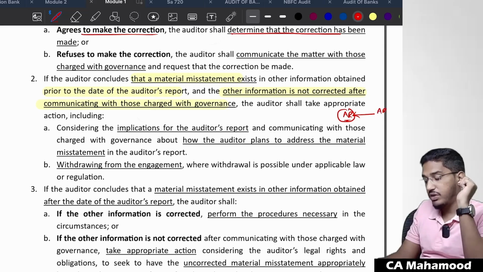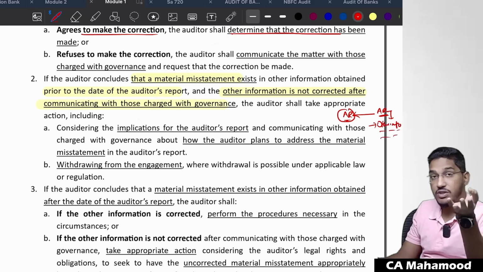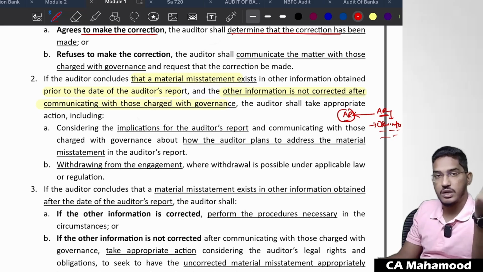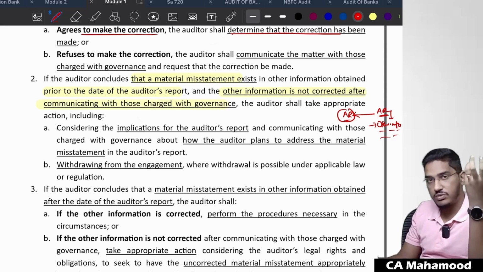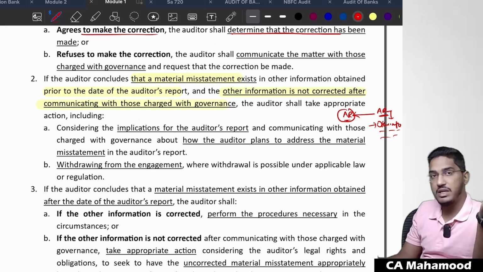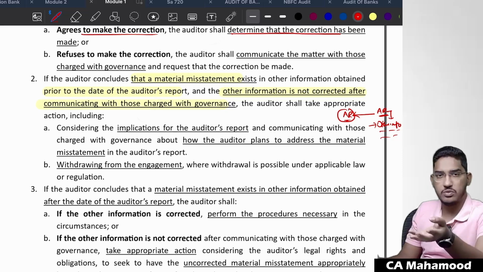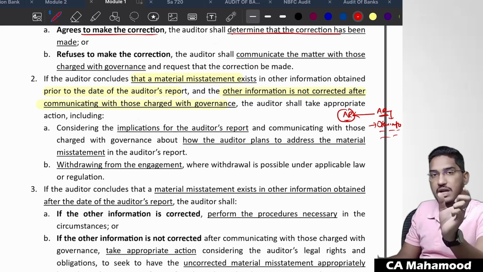In the audit report that you are about to give, you will consider the implications. What do you mean by considering the implications? In the audit report, under the paragraph on other information, you will mention the fact that the other information contains a misstatement. You can do this if you got the annual report prior to the date of the auditor's report. If the management is not correcting, then whatever action you want to take, you can take it through the audit report, by telling that fact in the other information paragraph.